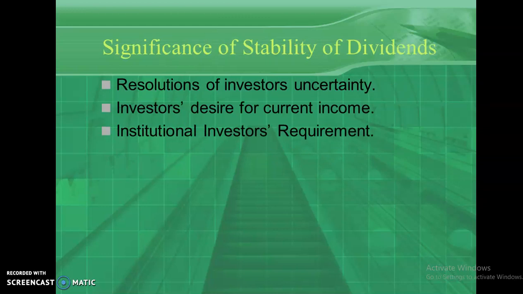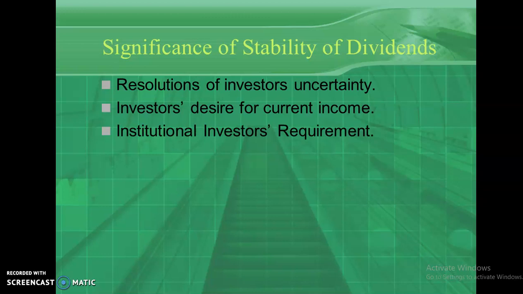Let's look into the significance of stability of dividend. It's very important that the dividend must be stable in nature. What is the reason for that? There is an uncertainty with the company: whether the shareholders will get some kind of remuneration from the company, or, as shareholders are investing a huge amount of money in the company, whether this company's share price will increase or not. So there is an uncertainty involved in that. So definitely the policy must be able to resolve the investors' uncertainty in the company.